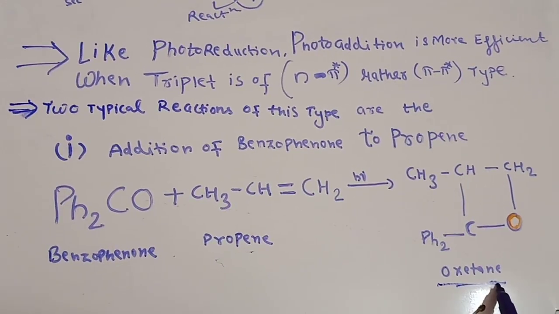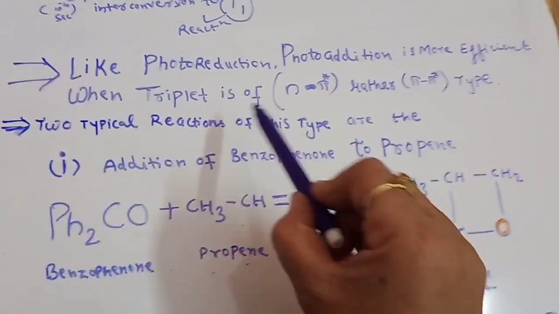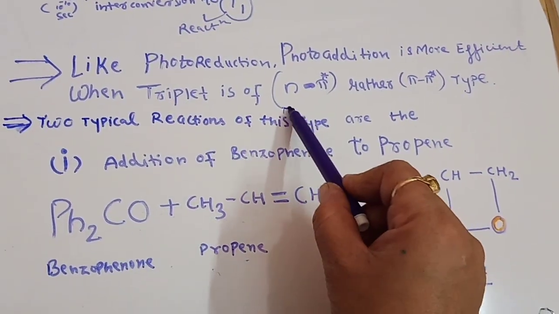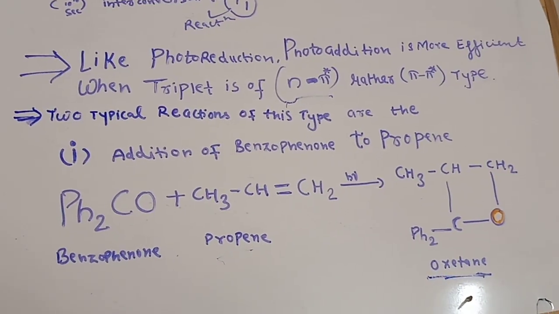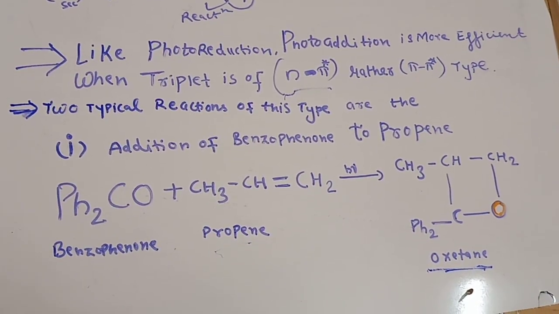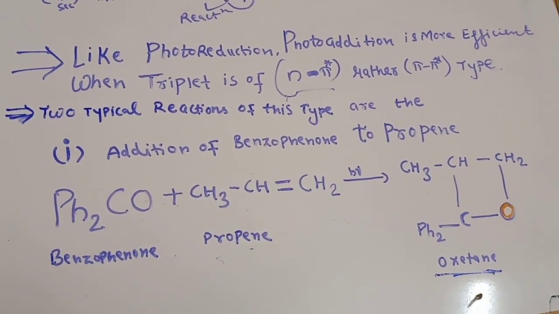So the main important thing I told you here is that when the triplet state is in the n to pi star, it is more effective in the photoaddition reaction. So now we can see how we can explain this triplet state of the benzophenone.